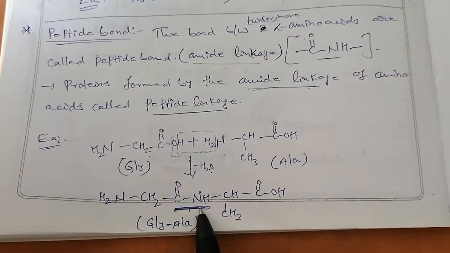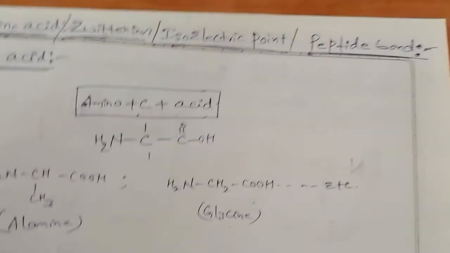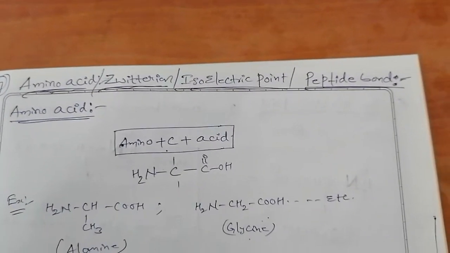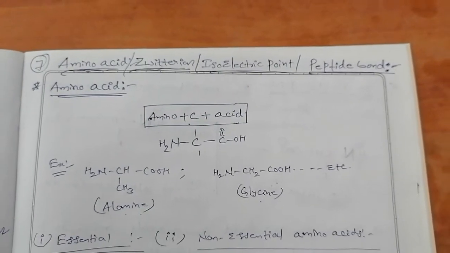This is about 4 topics: amino acids, Zwitter ion, isoelectric point, and peptide bond. Okay, thank you.